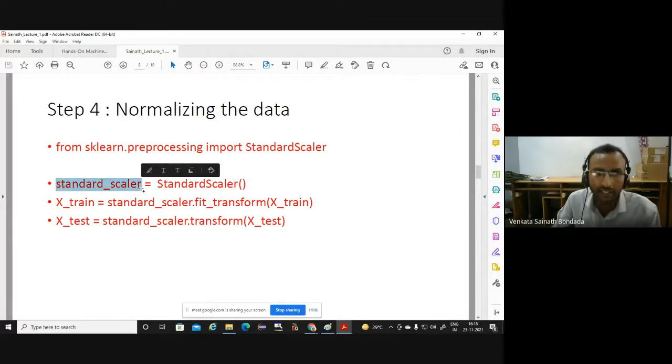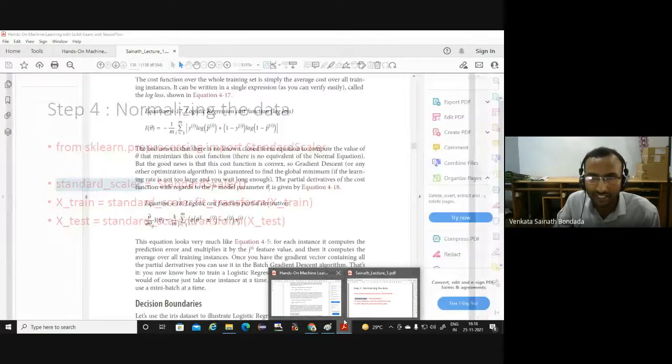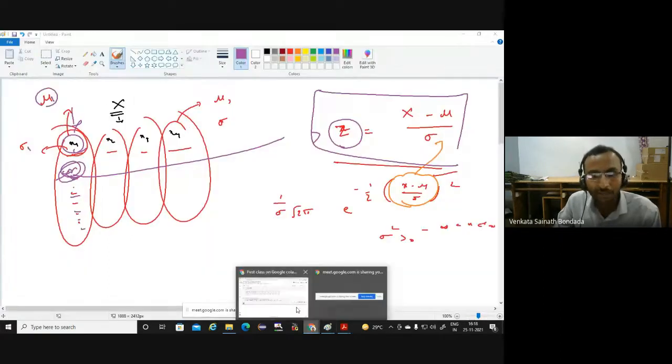This is StandardScaler, and we apply it on the training data with fit_transform or transform. Let's not get confused about fit_transform and all those things, and instead look at the outputs and appreciate what we are getting.